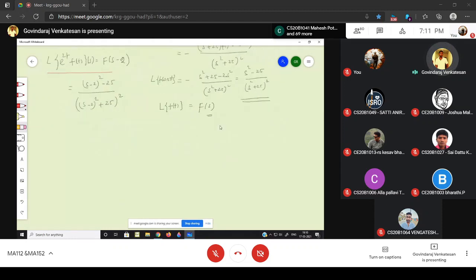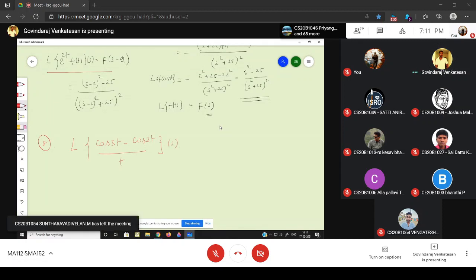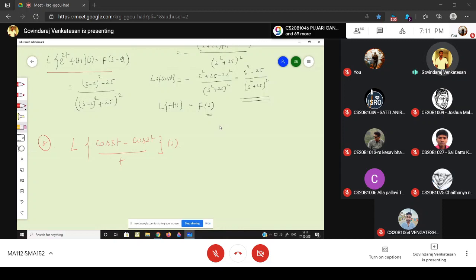Another example, this is the 8th example. What is the Laplace transform of cos 3t minus cos 2t divided by t of s? So what is the formula that applies to this problem?